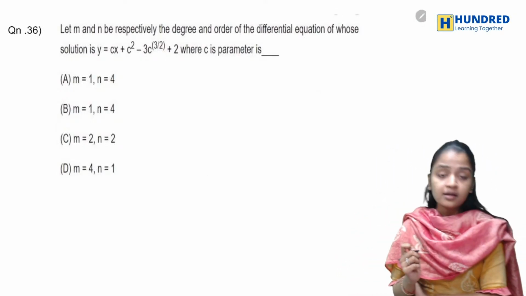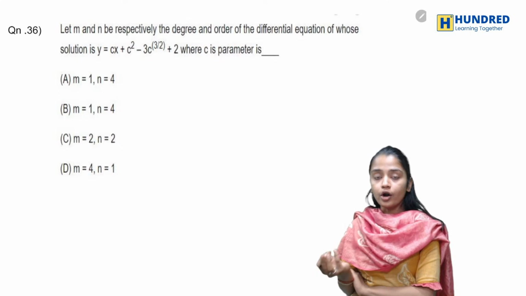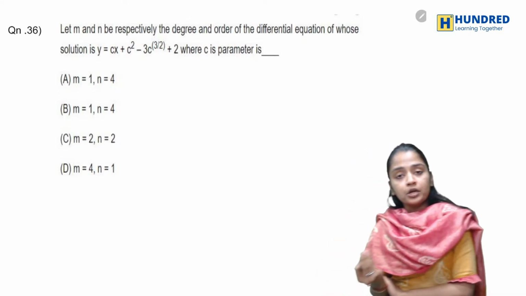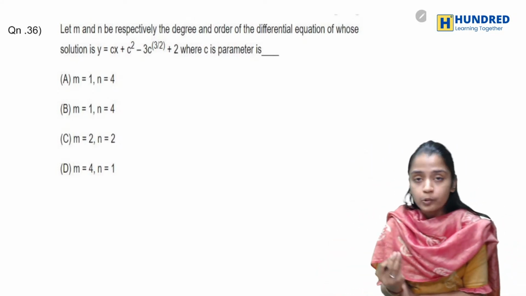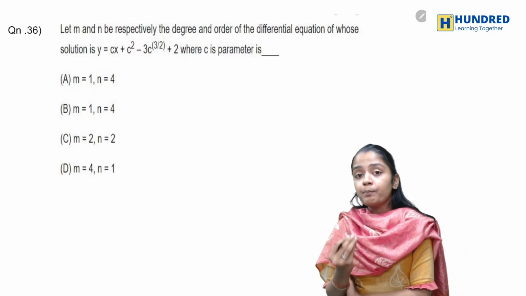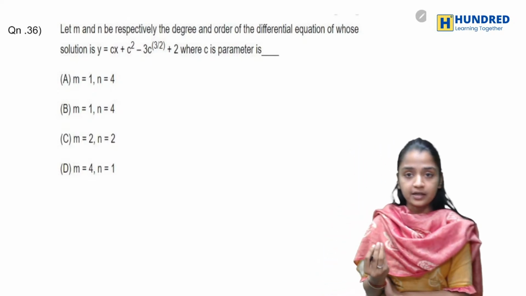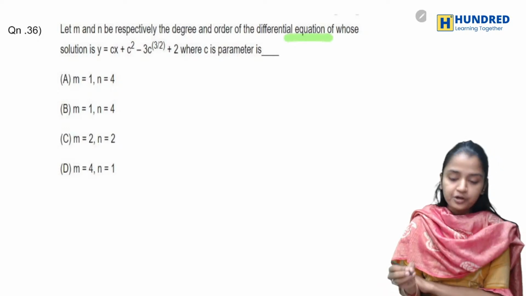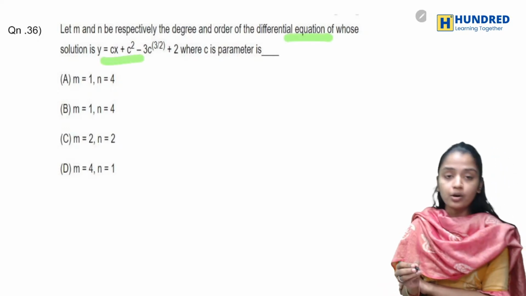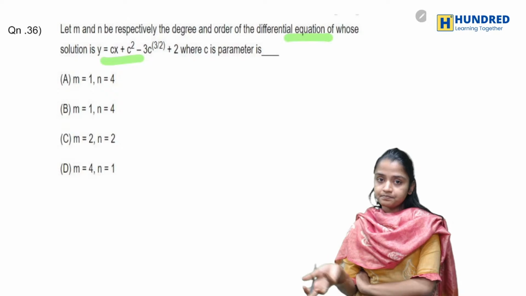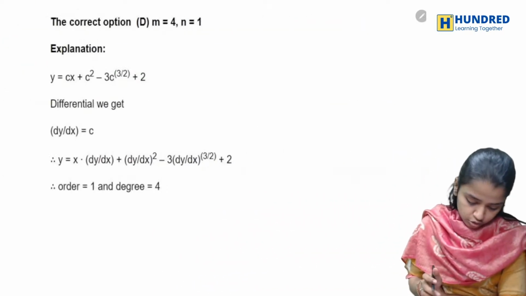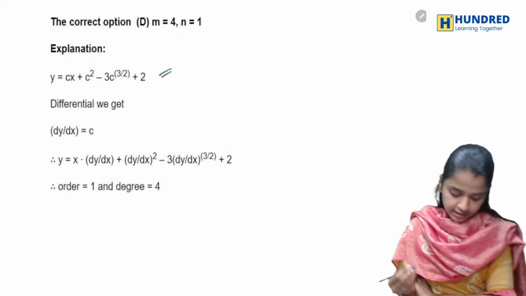So m and n are respectively your degree and order. What is degree and what is order? Order is the highest derivative, and degree is the highest power of the highest derivative. You know that for the differential equation given here, you have to find the degree and order.